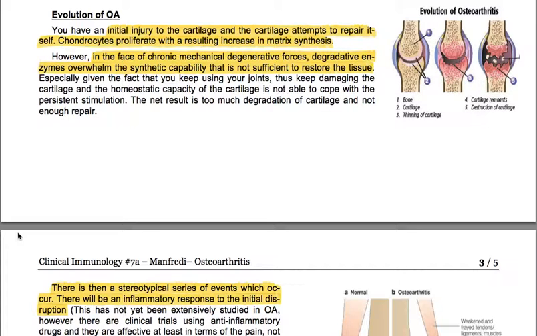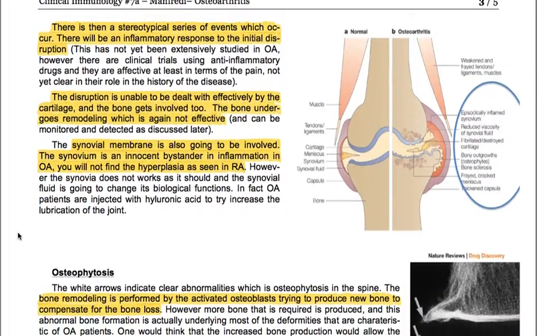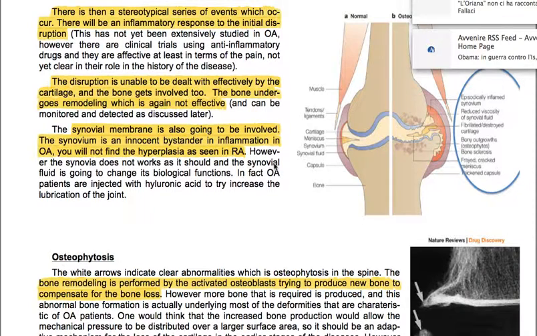There is then a stereotypical series of events which occur. There will be an inflammatory response to the initial disruption. This has not yet been extensively studied in osteoarthritis. However, there are clinical trials using anti-inflammatory drugs, and they are effective at least in terms of the pain, not yet clear in their role in the history of the disease. The disruption is unable to be dealt with effectively by the cartilage, and the bone gets involved too. The bone undergoes remodeling, which is again not effective, and can be monitored and detected as discussed later. The synovial membrane is also going to be involved. The synovium is an innocent bystander in inflammation.